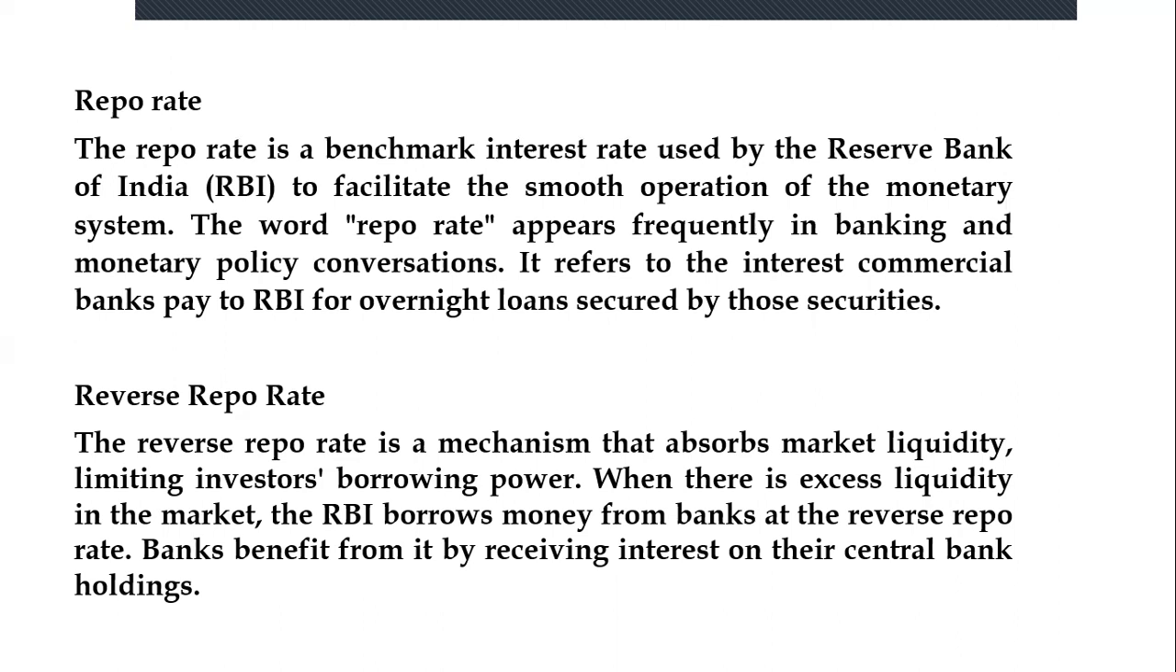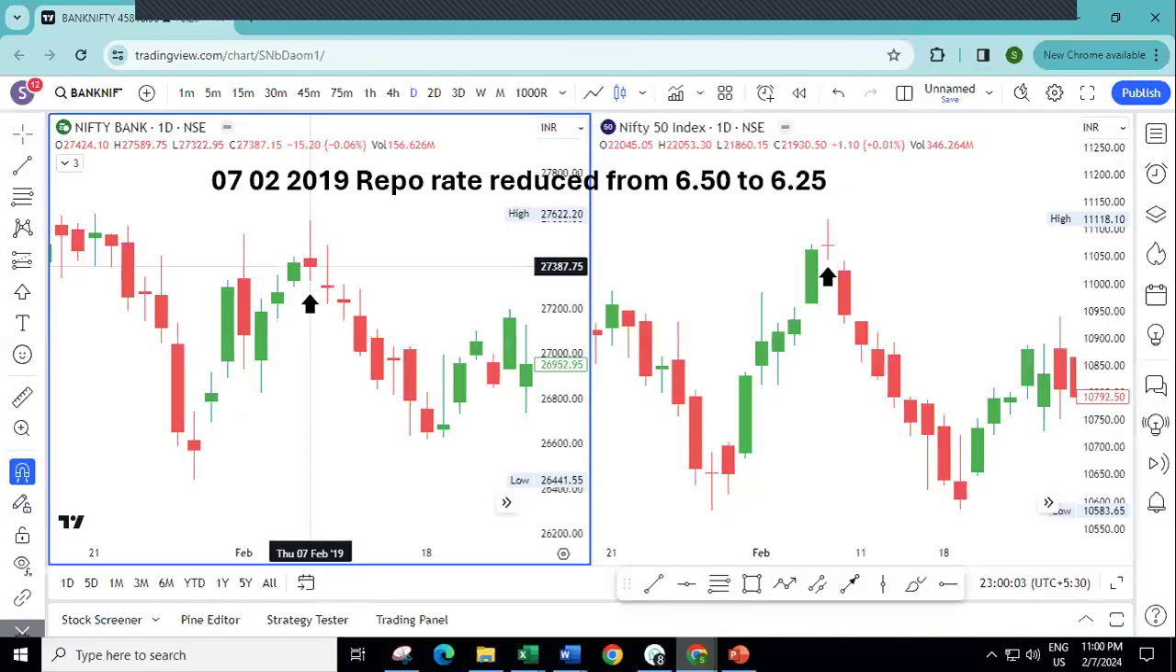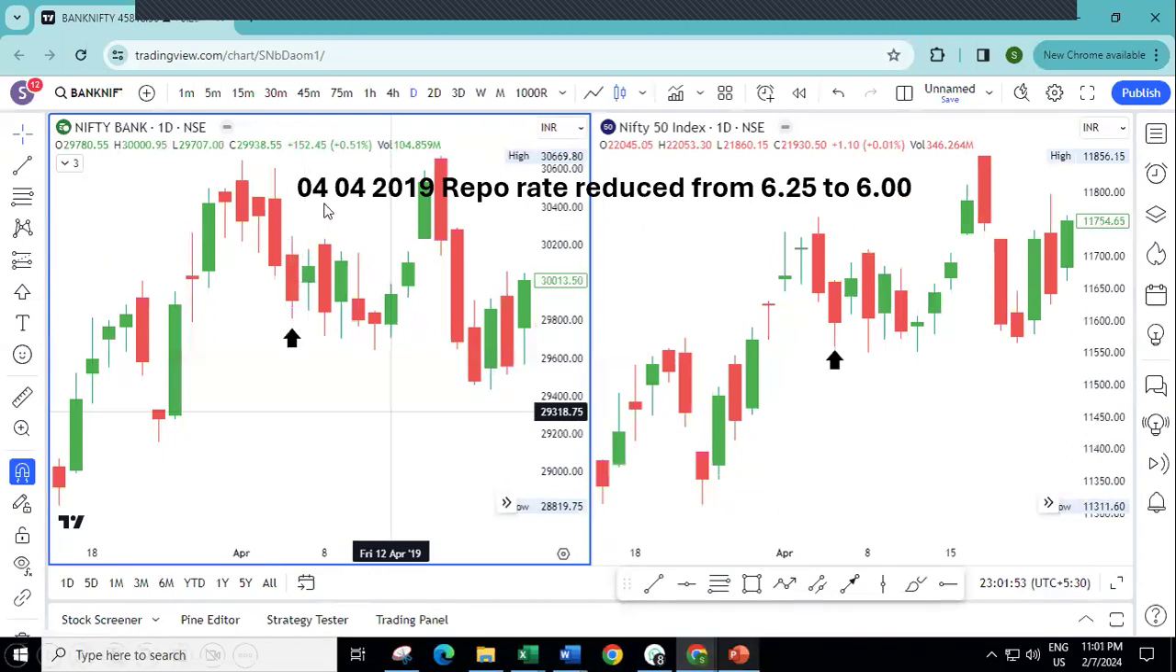Okay, now let's understand what happens if the repo rate is changed. For this, I have plotted from 2019 onwards all the dates on which there was an RBI policy effect and what the effect on the market was. In February 2019, they reduced from 6.5 to 6.25 and the market tanked. April 2019, again reduced from 6.25 to 6, and the market tanked.